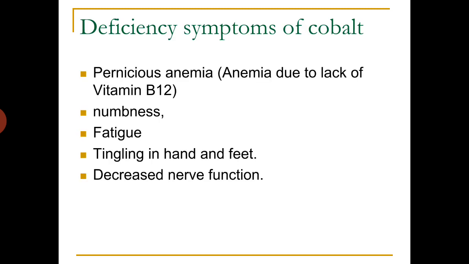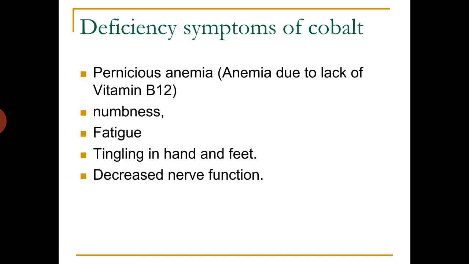Deficiency symptoms of cobalt: it causes a nutritional anemia called pernicious anemia, and this is due to lack of vitamin B12, that is, due to lack of cobalt.